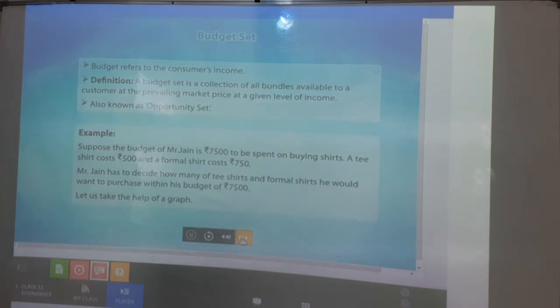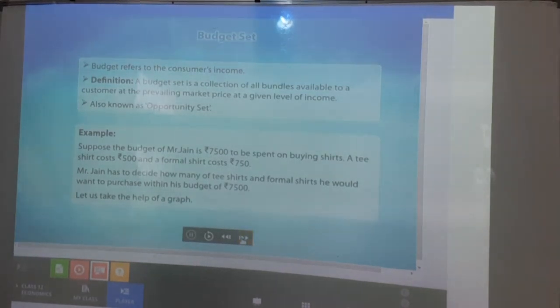Now, as we have already talked about budget set, please note down all these things. This is only our notes about the different topics. So now it is saying what is a budget set. First of all, budget refers to the consumer's income. हम क्या कमाते हैं, that is only our budget, and accordingly only we spend it. So what is the definition of a budget set? Note it down, and we have to make the notes like this only.